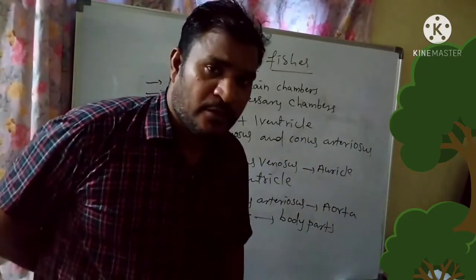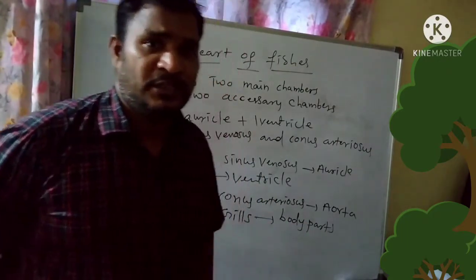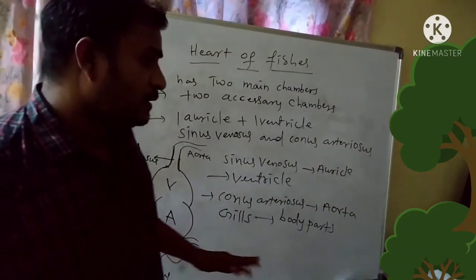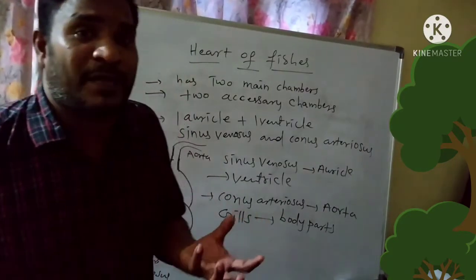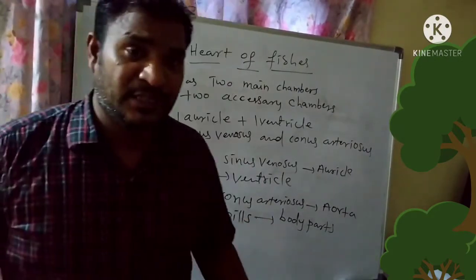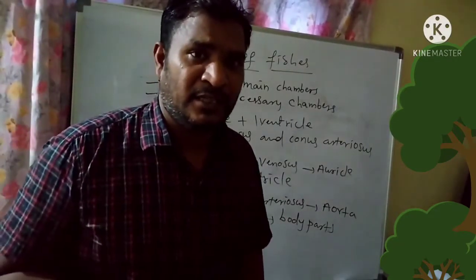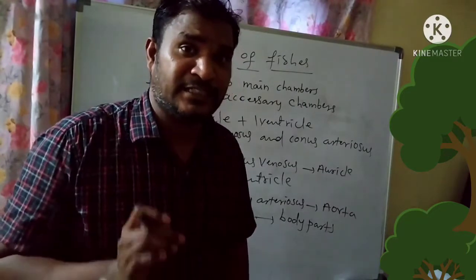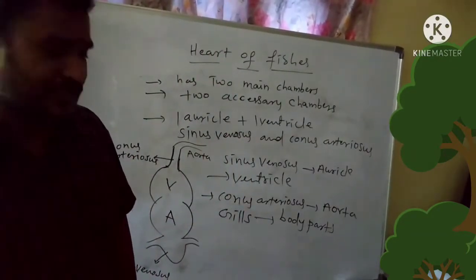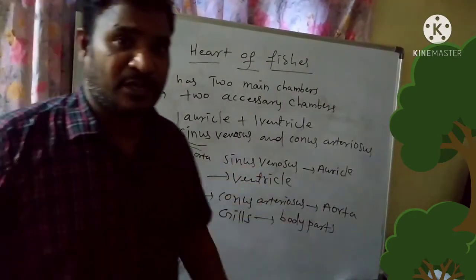But here, before the blood is sent into any body organ, it passes through the heart only once. That kind of circulation is called single circulation. The heart involved inside the single circulatory process is called single circuit heart. So the heart present inside the fish is also called single circuit heart.